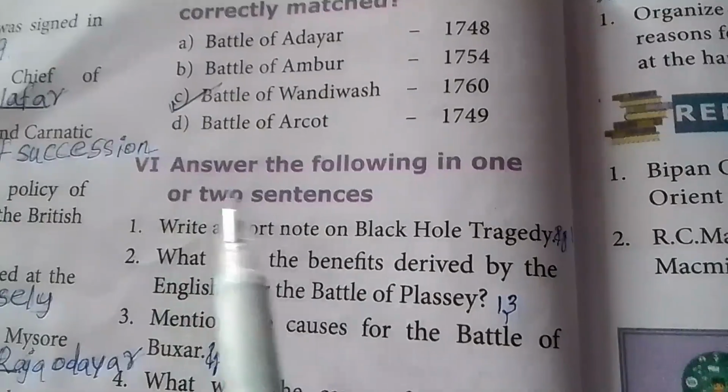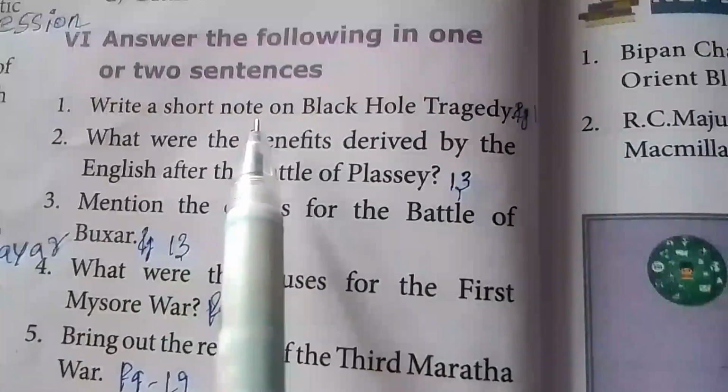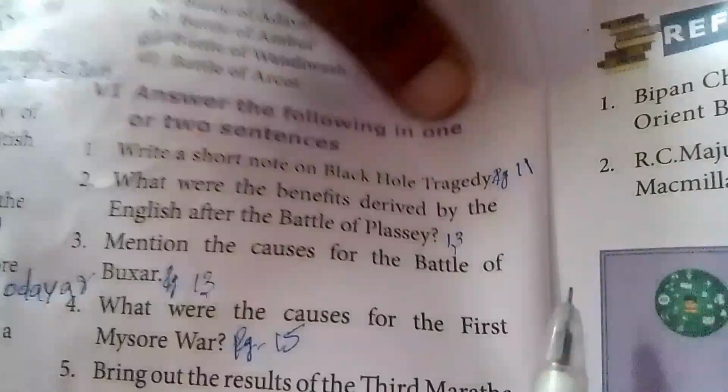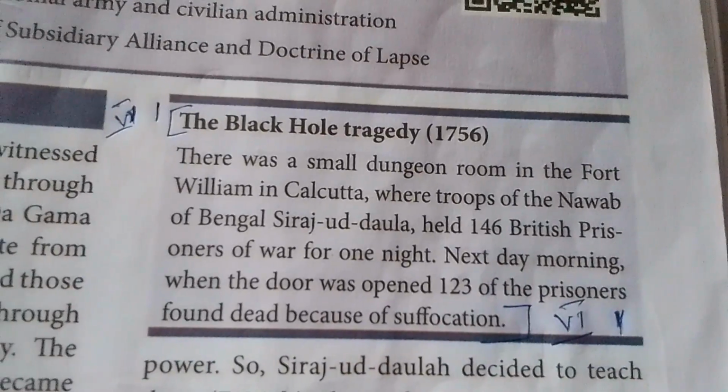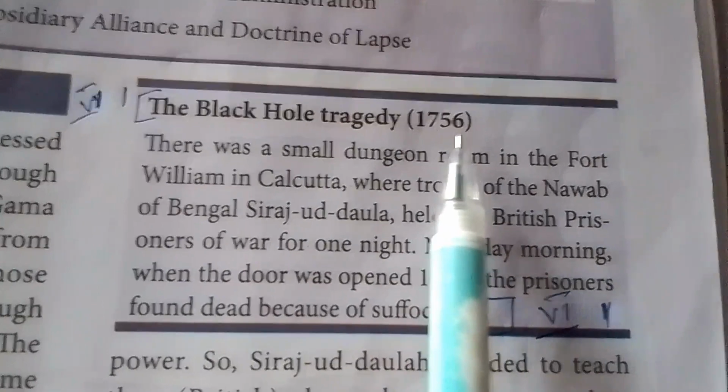Roman letter 6. Answer the following in one or two sentences. First one, write a short note on Black Hole tragedy. Take page number 11. The Black Hole tragedy, 1756.